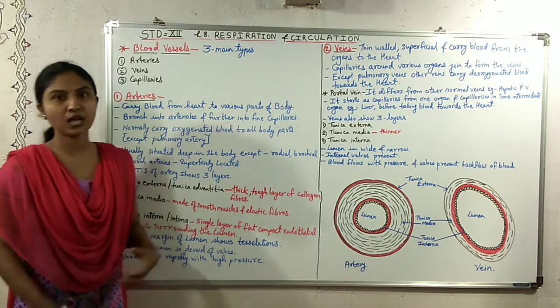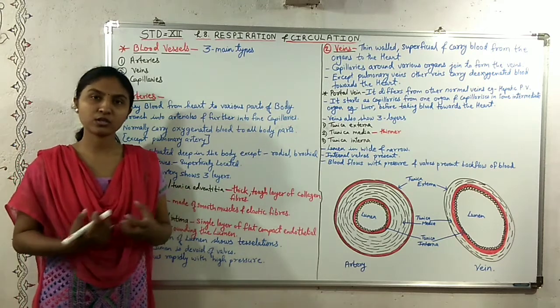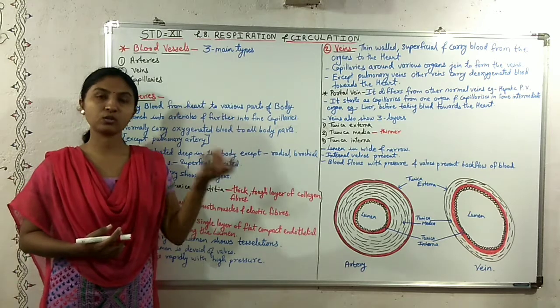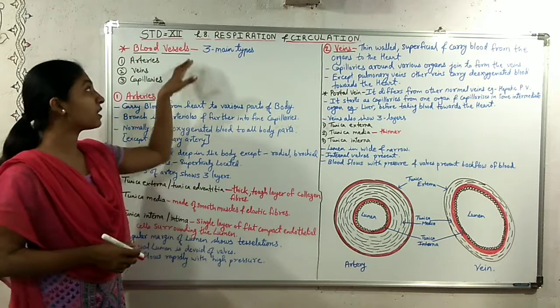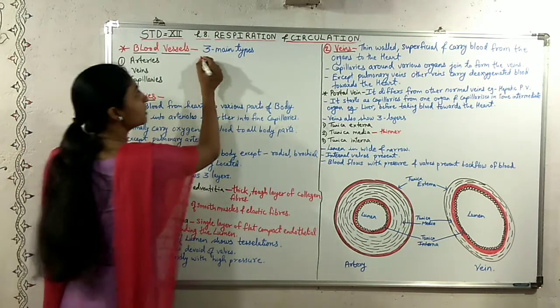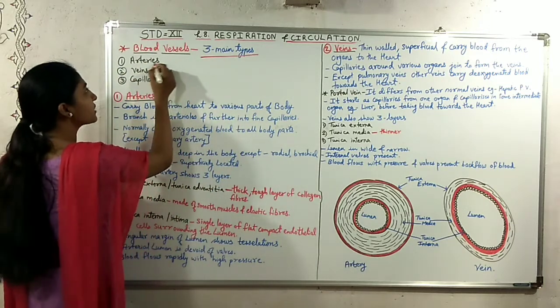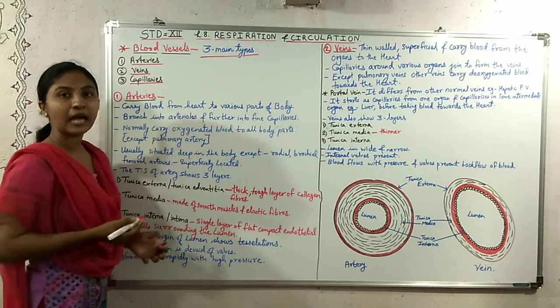Now let us discuss the blood vessels. Blood vessels are tube-like or pipe-like structures through which the blood passes to all the parts of the body. There are three main types of blood vessels. First is the arteries, second is veins, and third is the capillaries.